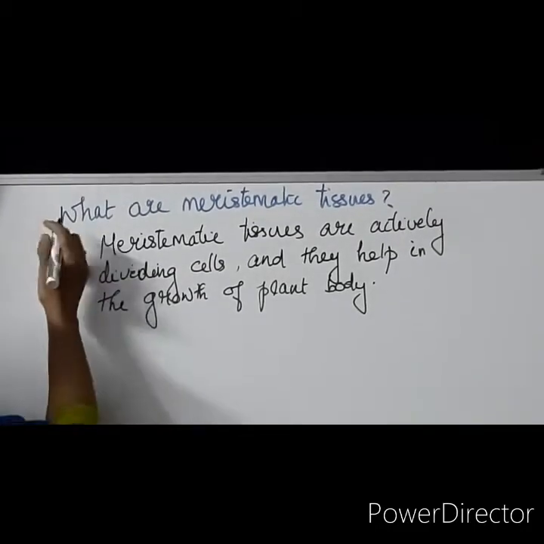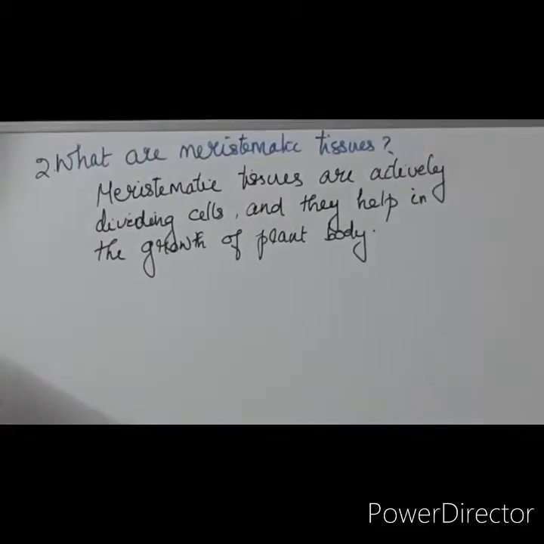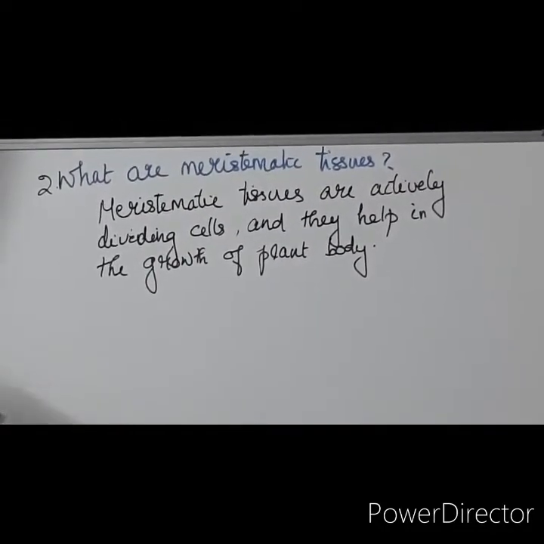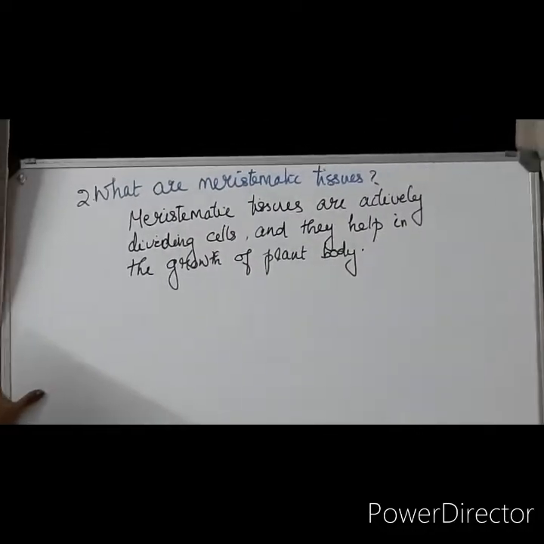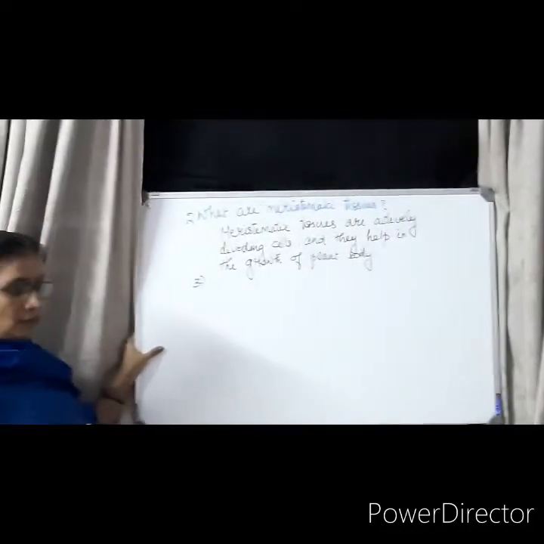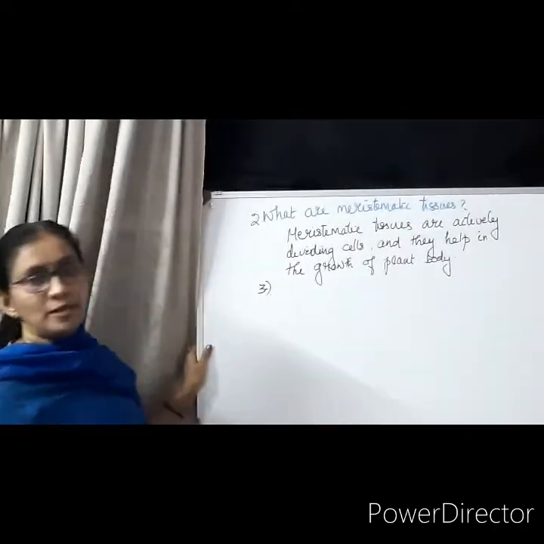Okay, so the second question, the first question you also wrote about the which one? Tissues, define tissue. Second question, what are meristematic tissues? Now, third question you can write. State the location and function of meristematic tissue.